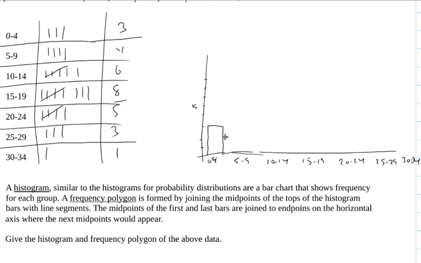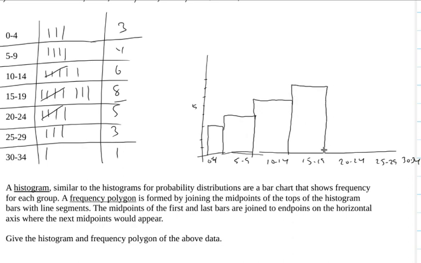There's 3, there's 4 in this range, there's 6 here, there's 8 there. There are 5 here, 3, and 1.